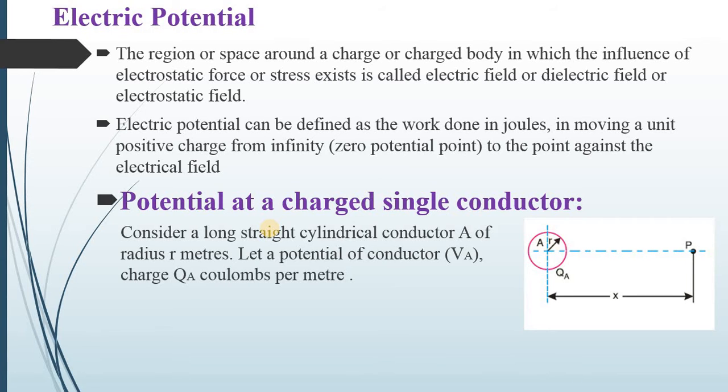Next point is the potential at a charged single conductor. Consider a long straight cylindrical conductor A of radius r meter. Let the conductor operate at a potential VA, and let it carry a charge QA in coulomb per meter. It is desired to find the expression for VA, that means the potential of the conductor.